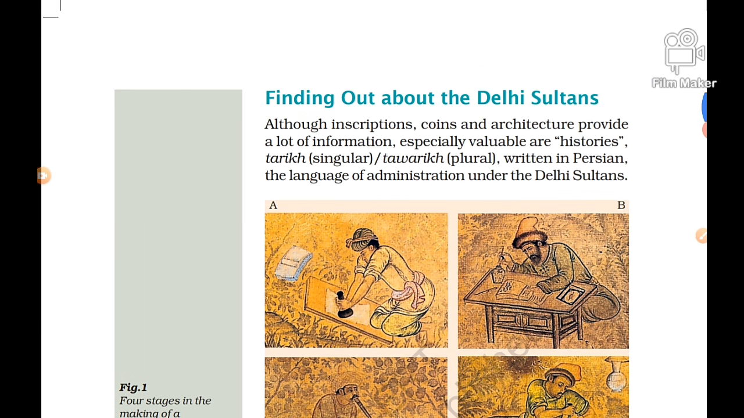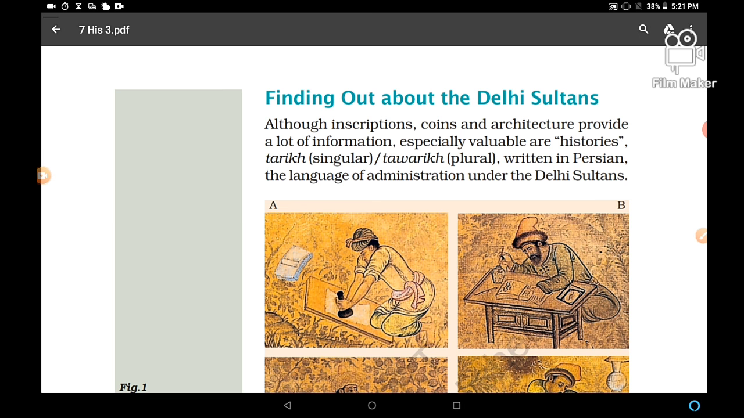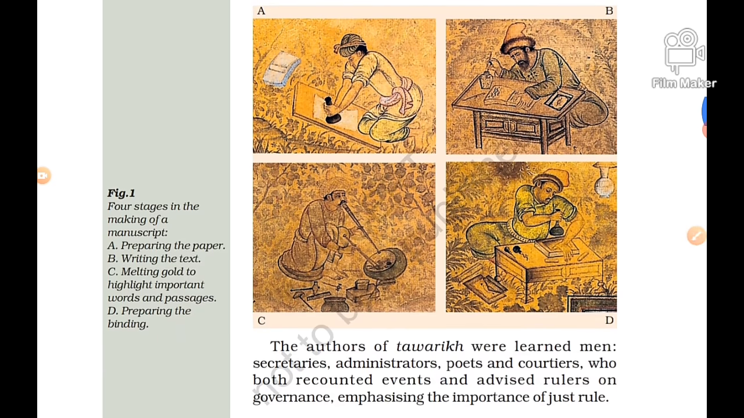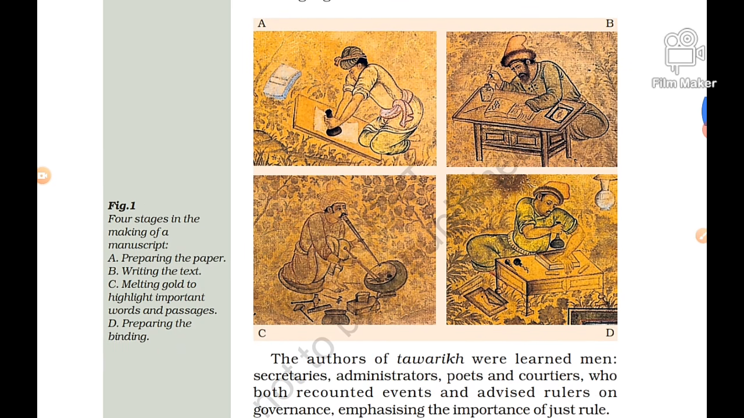Let's have a look at the next topic, finding out about the Delhi Sultans. Although inscriptions, coins, and architecture provide a lot of information, especially valuable are histories. Histories means two types of words: Tarikh, singular, and Tawarikh, plural, written in the Persian language, the language of administration under the Delhi Sultans. So which was the language of administration under the Delhi Sultans? Persian language. So Persian language was the language of administration of Delhi Sultans.